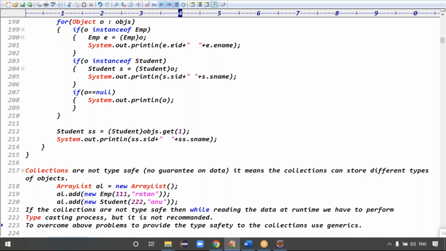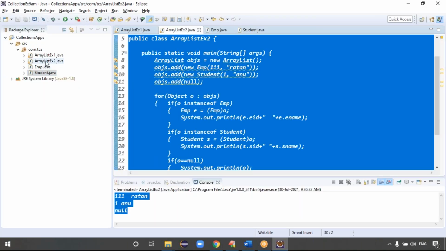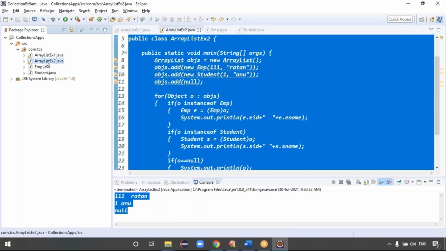What is the issue, guys? Type conversion issues and type checking issues, right? That's how to overcome the problem. We have to provide type safety to the collection, guys. And to provide type safety to the collection, we use the generics concept. Collections are type safe or not type safe? Not type safe. How can you provide the type safety to the collection? Using which concept? The generics concept, right? Exactly.